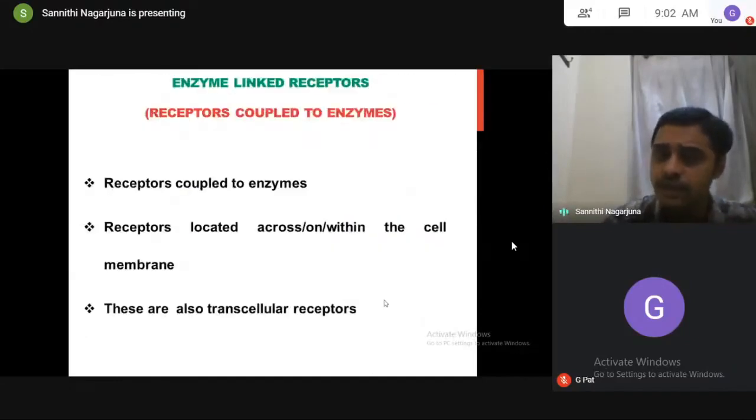So enzyme linked receptors, they are always coupled to enzymes. Most of the receptors are coupled to tyrosine kinase. Whenever the ligand binds here, the enzyme automatically undergoes autophosphorylation. That autophosphorylation of the enzyme is responsible for mediating the actions.